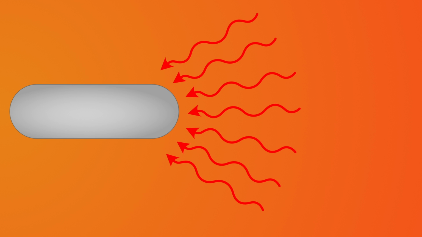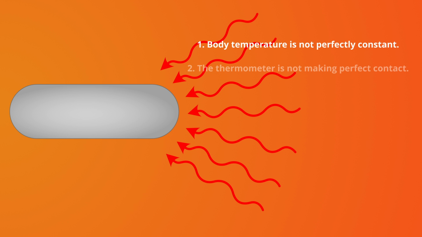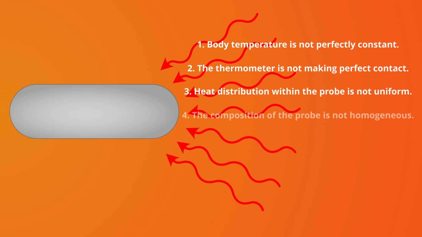Now in reality, and reality is in quotes here, there are a lot of complicating factors. Our body temperature is probably not perfectly constant. The thermometer is not in perfect contact with our body. The heat distribution within the probe is not uniform. The composition of the probe is not homogeneous. The geometry of the probe affects the heat transfer, and the list goes on. The rabbit hole is pretty deep.